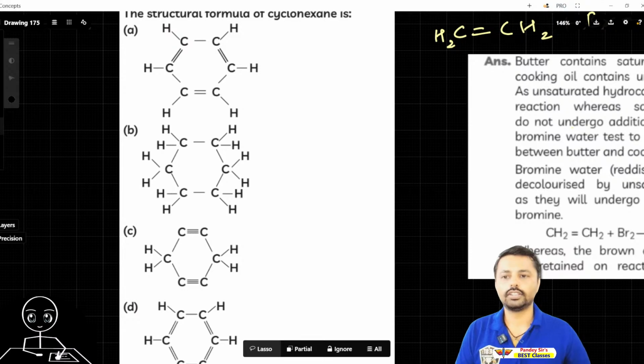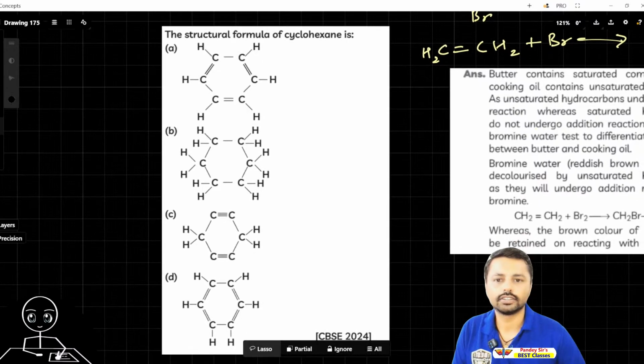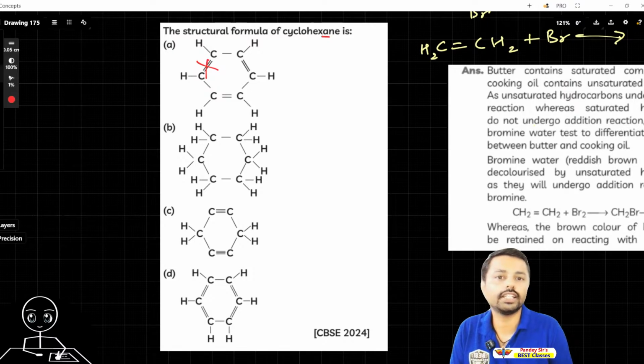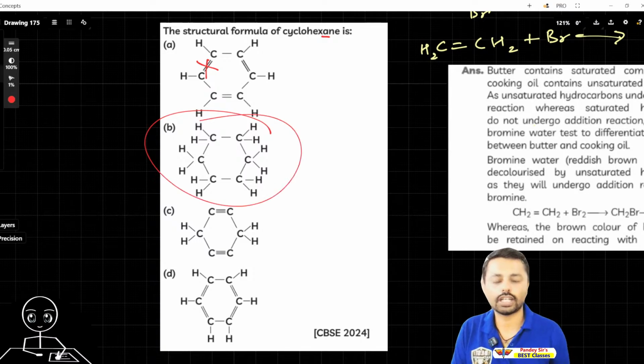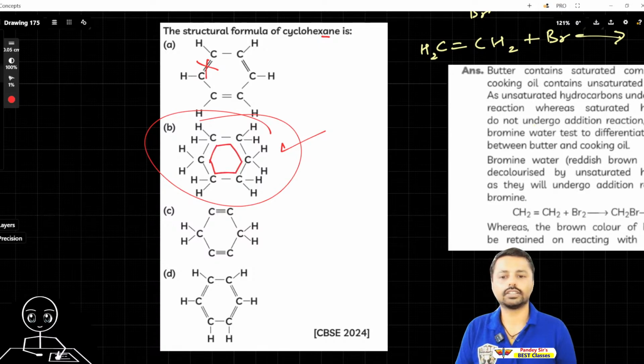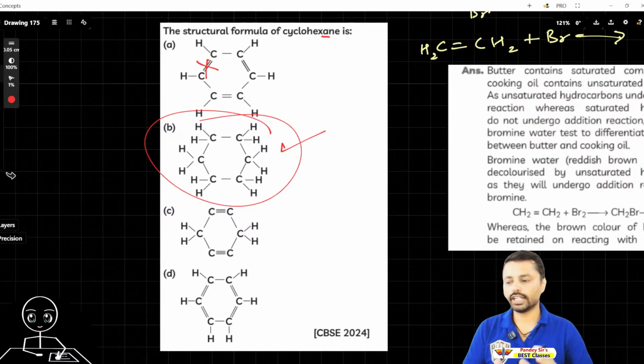Now, the structural formula of cyclohexane. Cyclohexane means all carbon, carbon, carbon, carbon, carbon, but this is not cyclohexane because A has... all carbon, carbon single bond. Where is the all carbon? Here. Here we have all carbon, carbon single bond. And hexane means 6. So B is the correct answer. Cycle means it will be just a ring-like, circle-like structure. So this is the correct answer. Keep in mind. Now let's move to Lakshmi and see what she's saying.